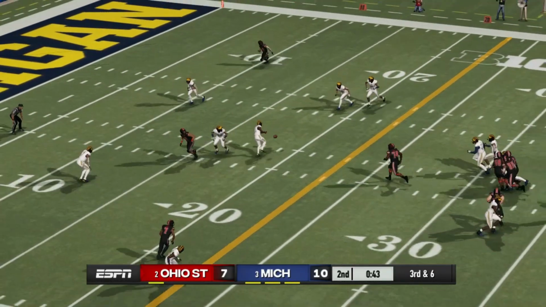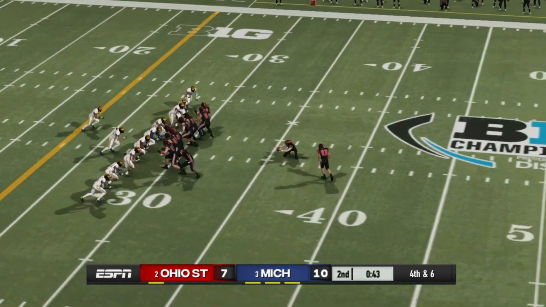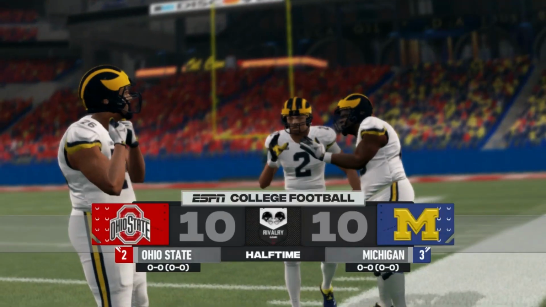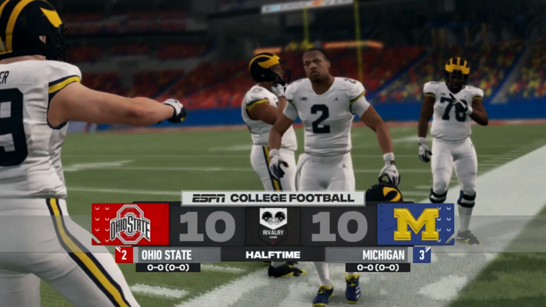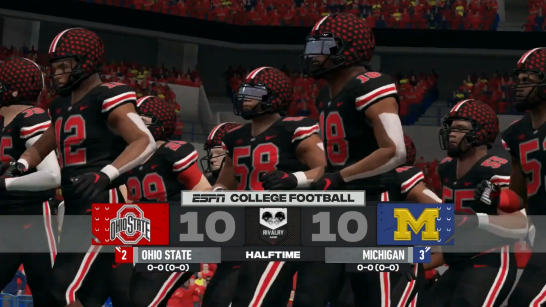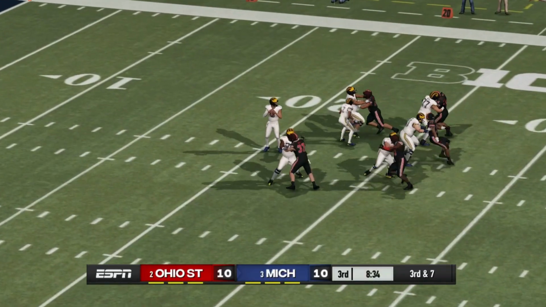Ohio State with it. McCord almost throws an interception. That really should have been intercepted. And they get stopped, though. They kick the field goal. And we go to halftime in our championship game, tied at 10. So low-scoring game here. Let's see what happens in the second half.